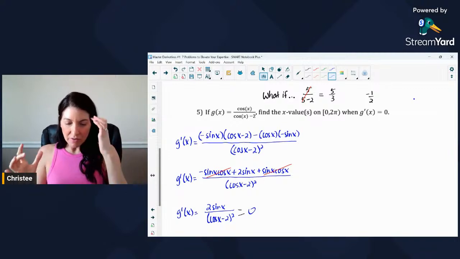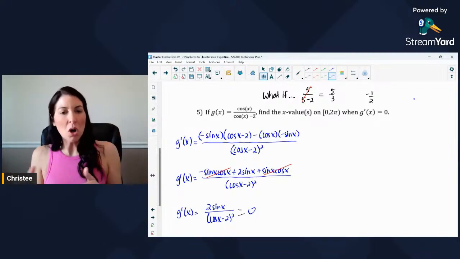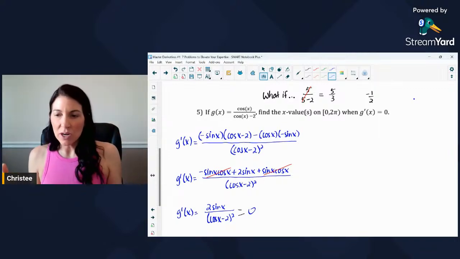Okay, so where is this derivative equal to 0? Well, think about this. If you were to multiply over the denominator, then notice then we will have